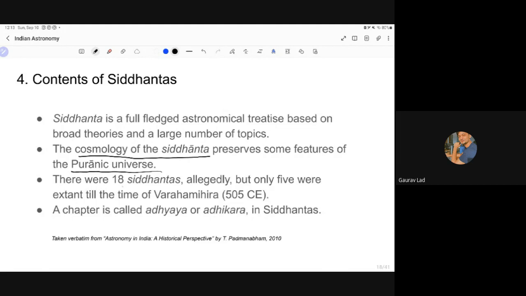There were 18 Siddhantas, allegedly, but today we only know of five, which were compiled by Varahamihira in the 6th century CE. Those are called the Pancha Siddhantika. So it has five Siddhantas, as the name says. In Siddhantas, there is a chapter called Adhikara or Adhyaya, right? There are different Adhyayas, chapters, basically.